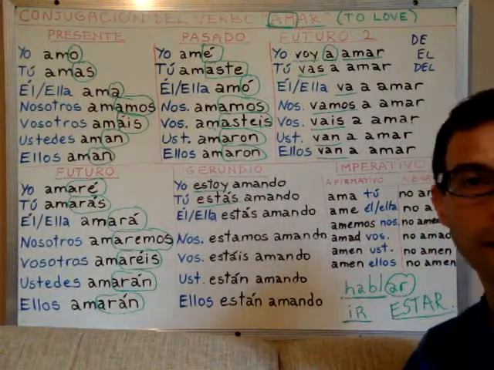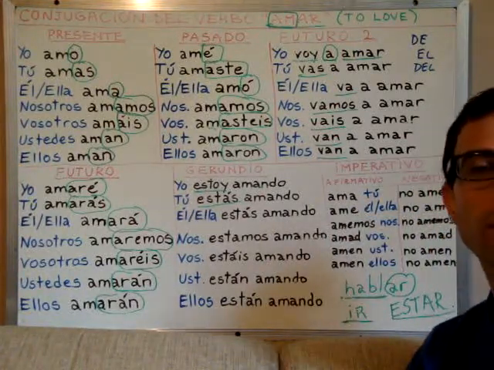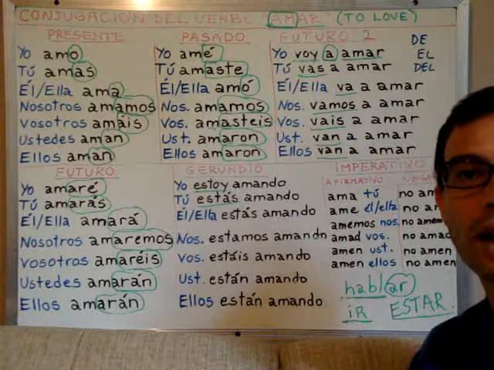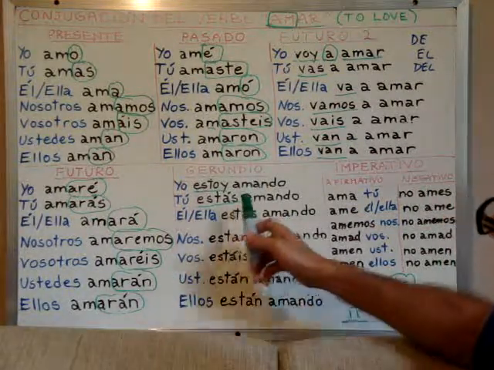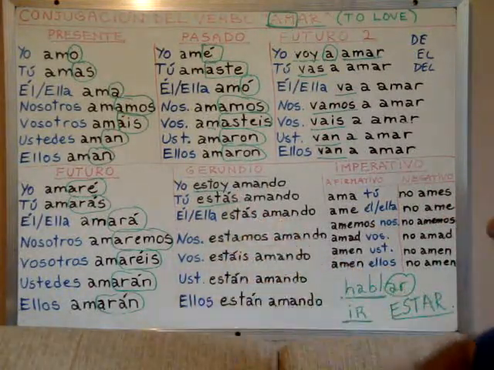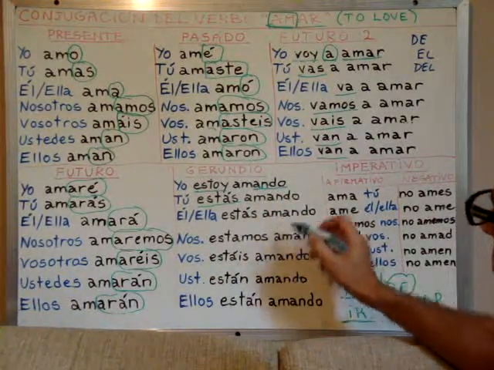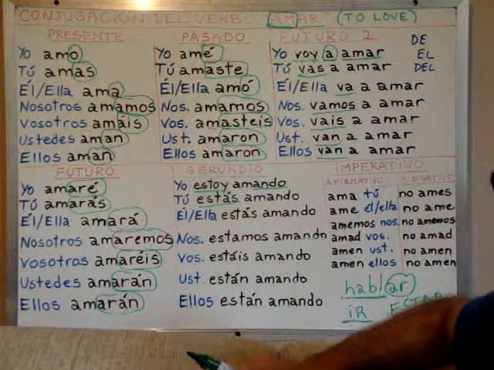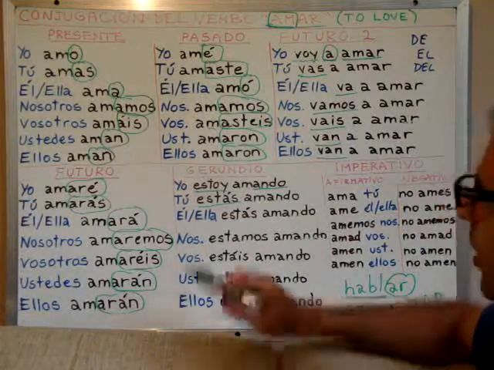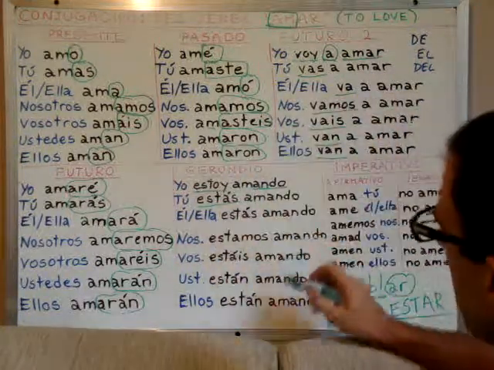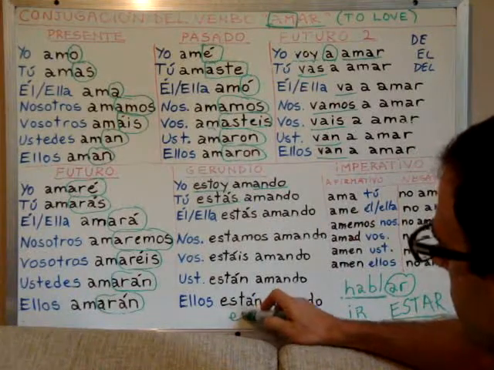So in English, in the present continuous, the verb adds the ending ing. For example, I am eating, you are talking. We add ing. In Spanish, the verbs add ando for the verbs that end in AR, and for the other verbs they add the ending endo.